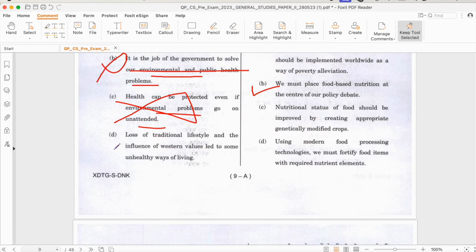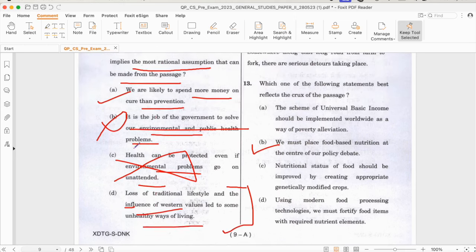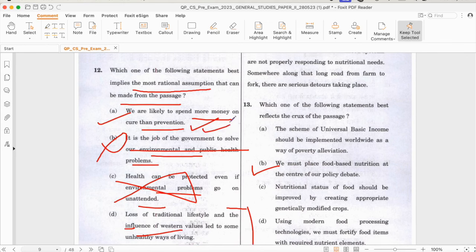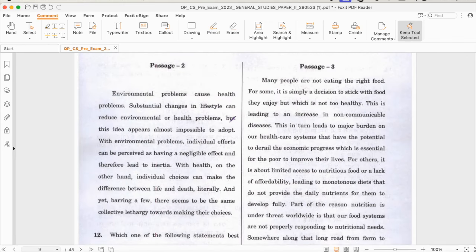Loss of traditional lifestyle and the influence of Western values led to some unhealthy ways of living. Now, this is also a biased kind of statement, but we will keep this on hold. There are fewer chances of it being the correct option. There are huge chances that option A will be correct. Now we will read the passage.